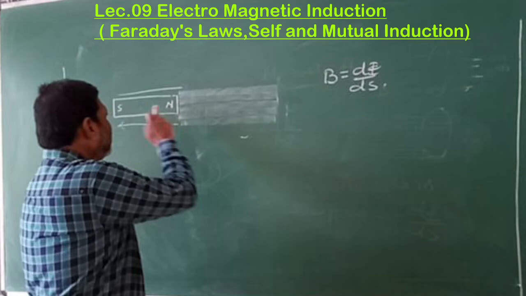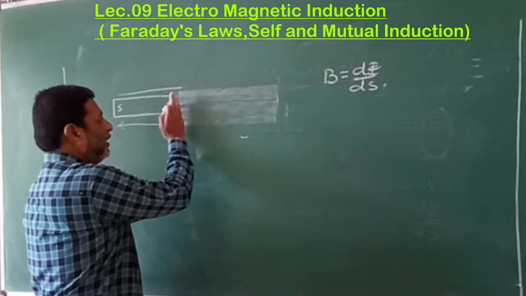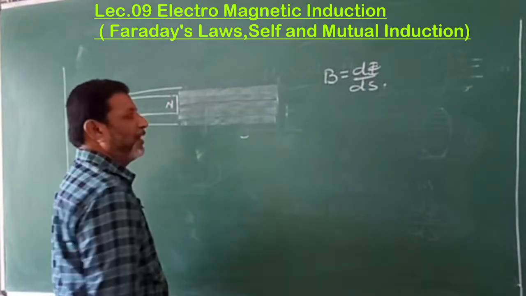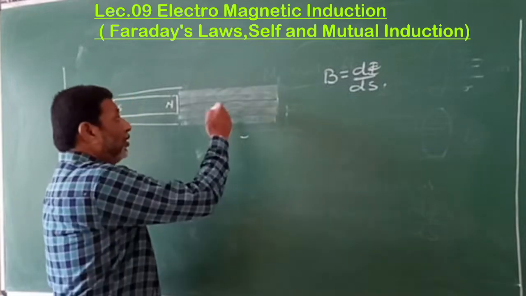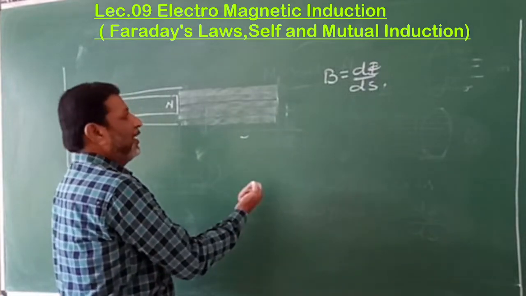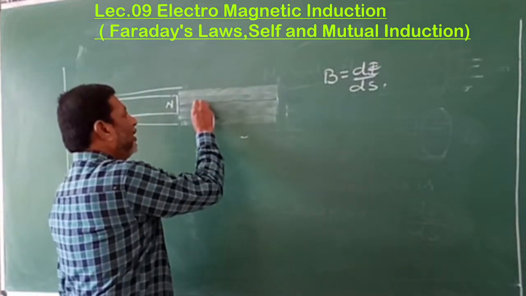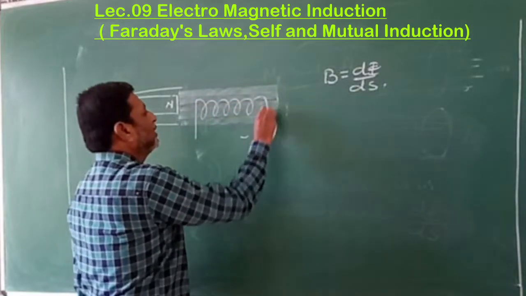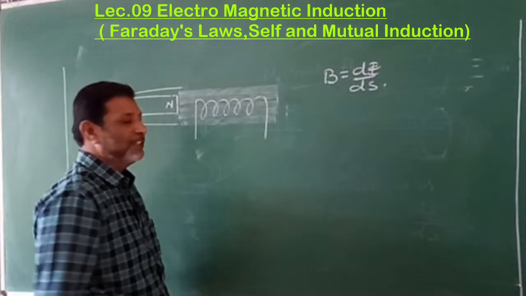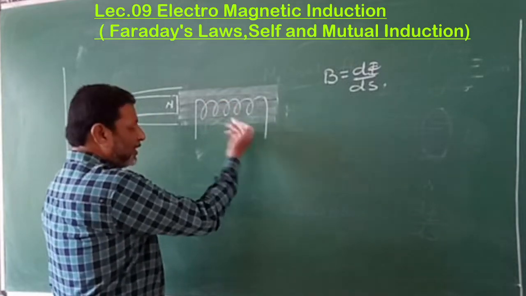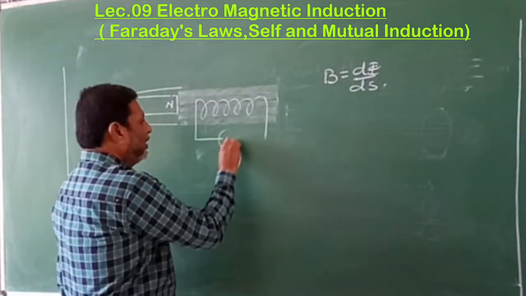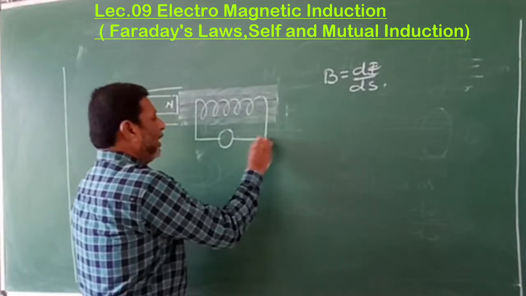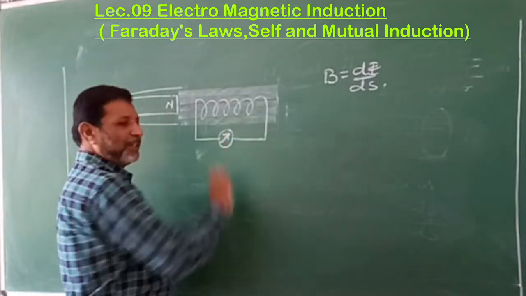Now, this is a magnet and this magnet produces a magnetic field here. If we want to get a current by using this magnetic field, the current is made to flow through a conductor in the form of a coil. If there is a current in this coil, it can be detected by using the galvanometer.